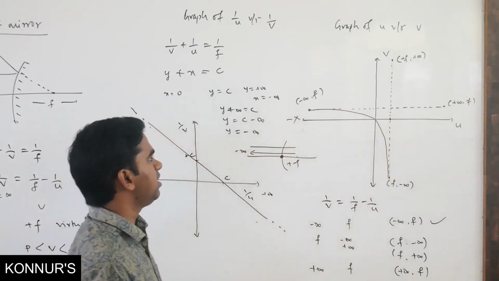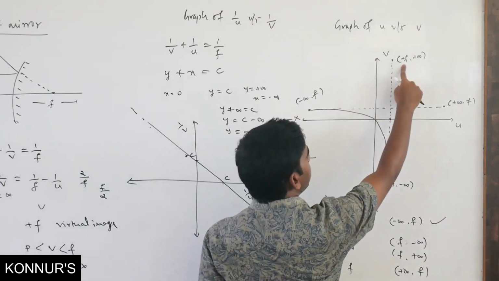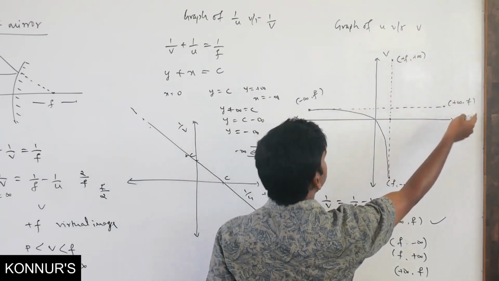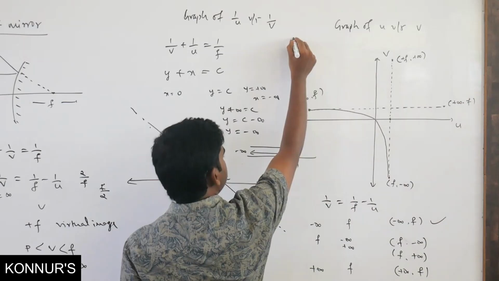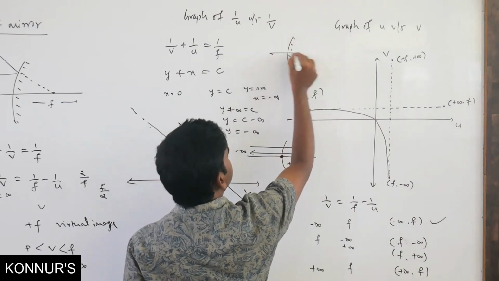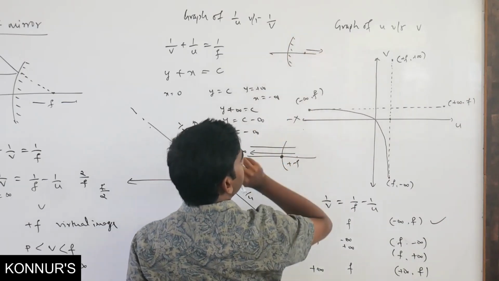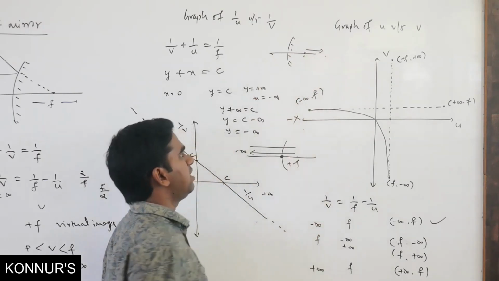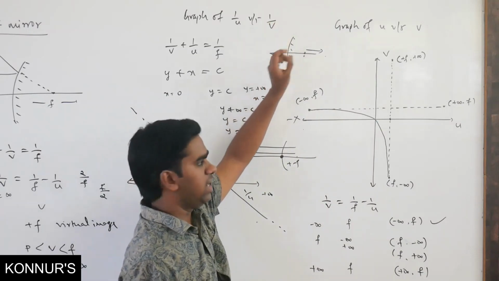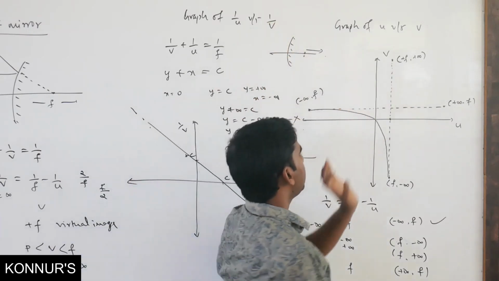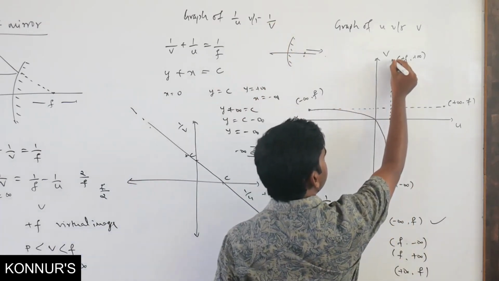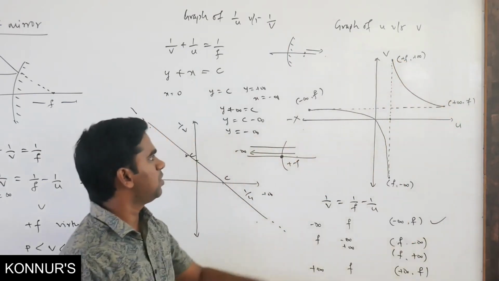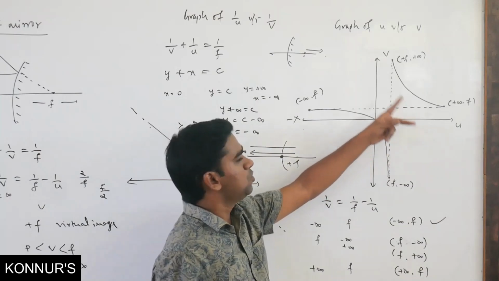Okay. Similarly, if you look at these 2 points, plus f to plus infinity, and again plus infinity to plus f. That means if this is your mirror, it starts from plus f going to plus infinity, and again from plus infinity coming to plus f only. It is not crossing the pole. That means this graph will never come to the origin. So this curve may be like this. Okay, this is your curve. So this is the graph of u versus v.